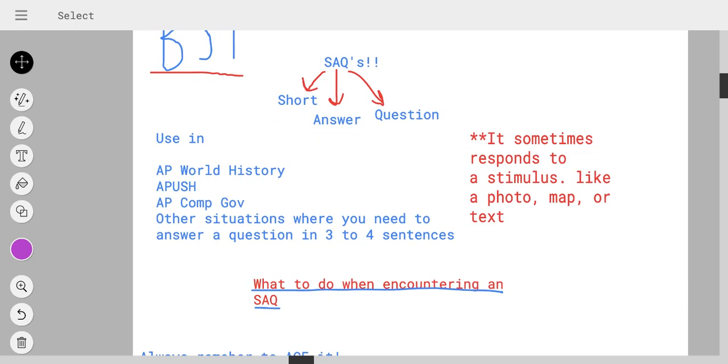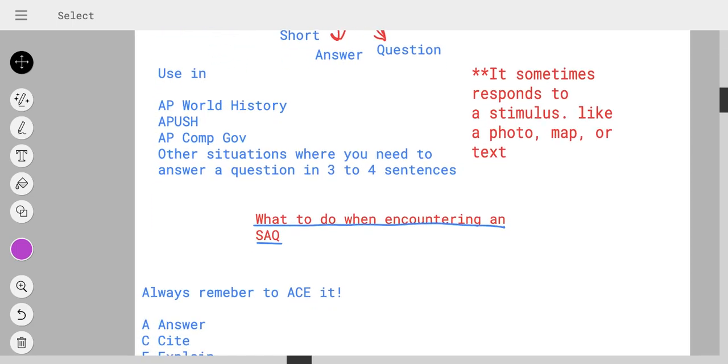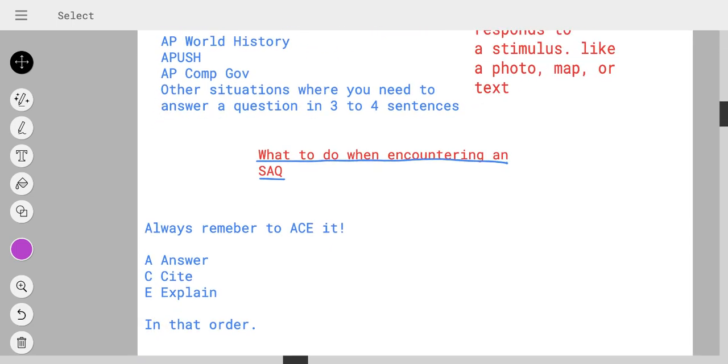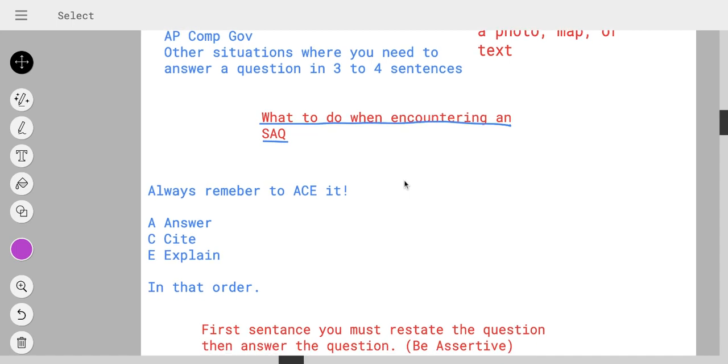So, what do we do when we encounter an SAQ? Well, we always have to ace it, or answer, cite, explain, in that order. First, you give an answer to the question, you cite reasoning for it, and you explain how that answer and citation relates, and you go from there, wrapping your whole idea up.